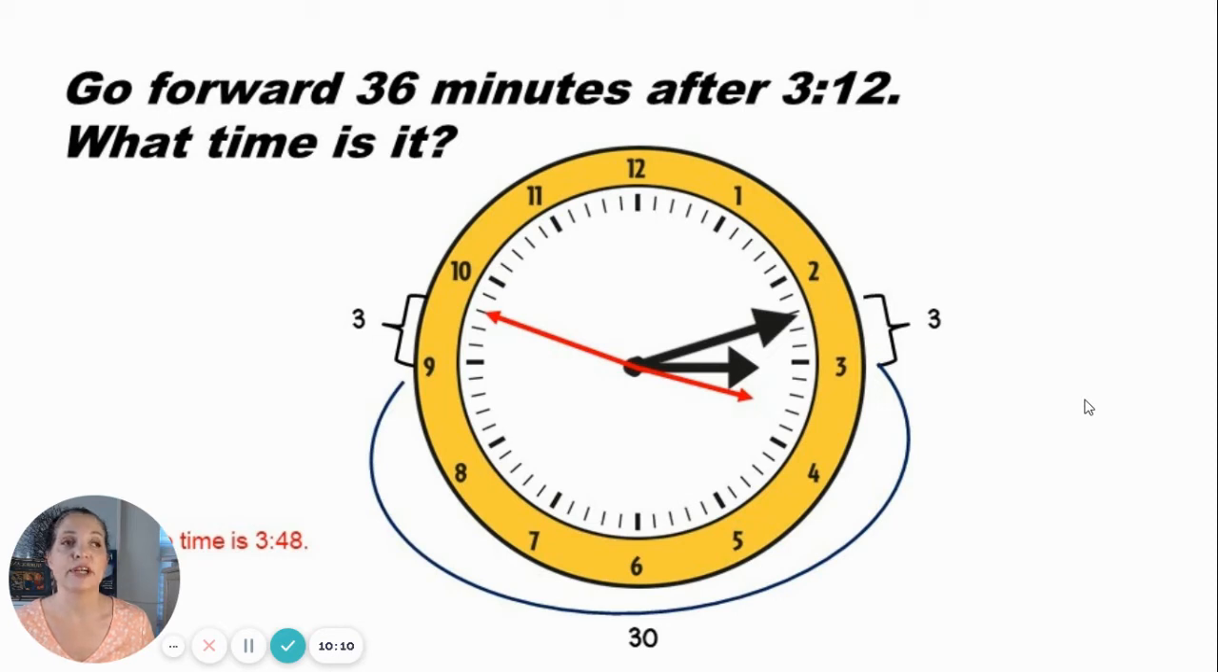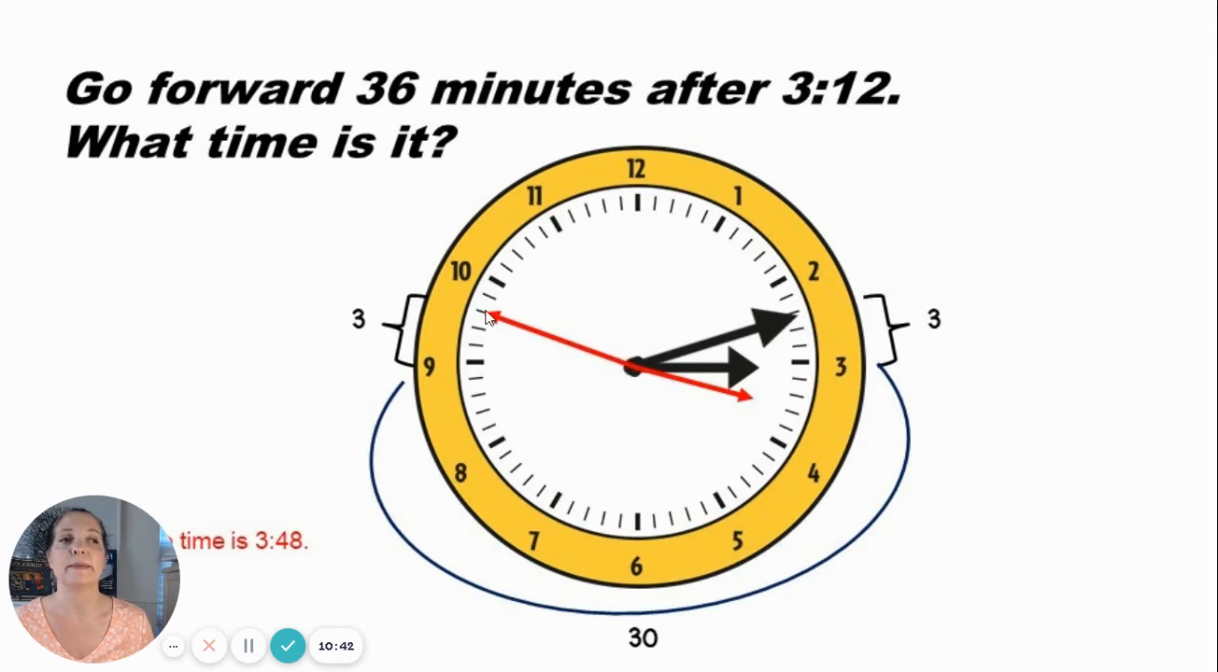The time is 3:48. I know this because I can count by 5s to get over to 48. Let's try it. We're starting at 12. 12 is a 0, so that would be 3 o'clock exactly. We're going by 5s: 5, 10, 15, 20, 25, 30, 35, 40, 45, 46, 47, 48. So that's where my long hand is going to be.